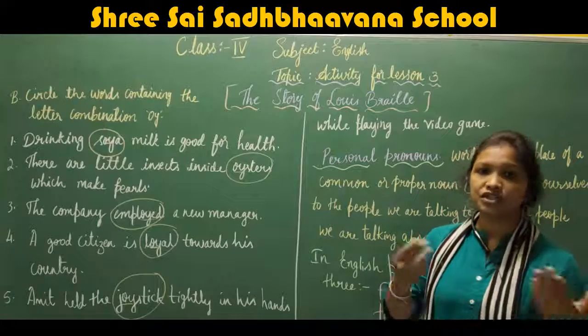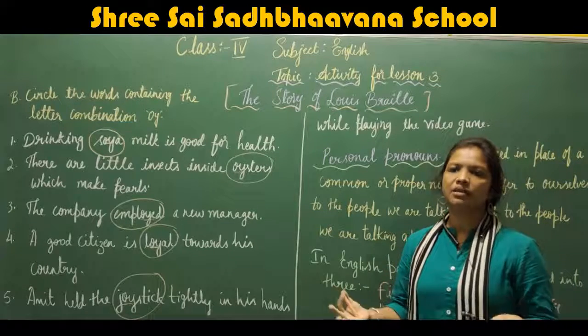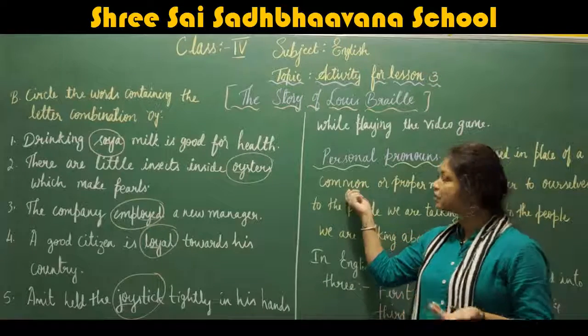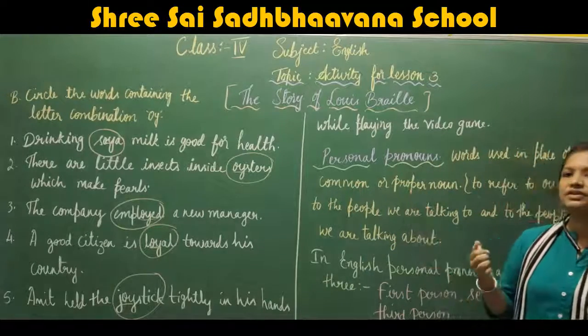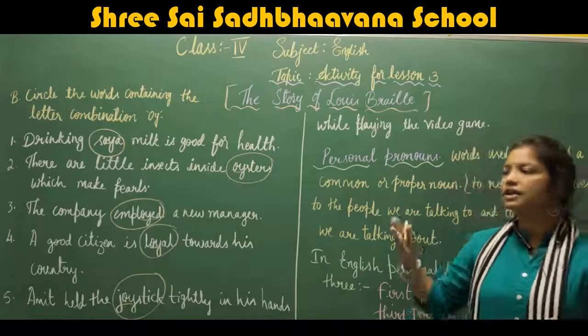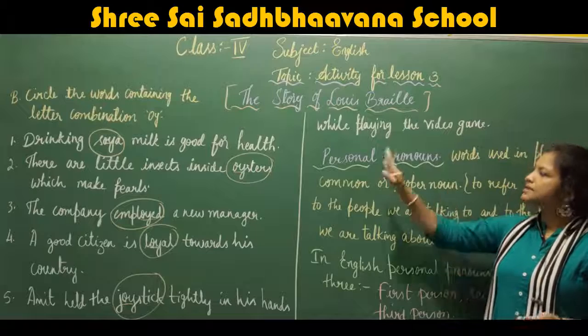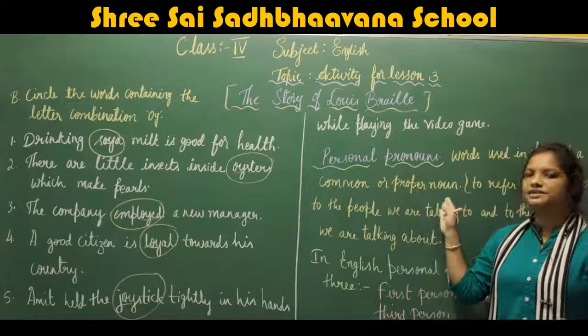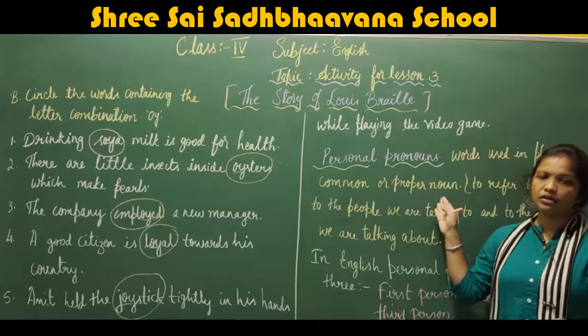When we talk in general about a person, people, or things, it is known as a common noun. Proper noun means when we say a particular name. Personal pronouns are words used instead of a common or proper noun.